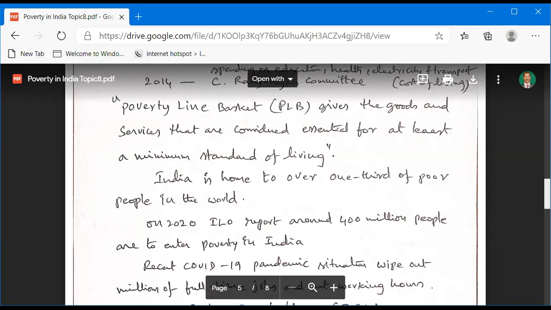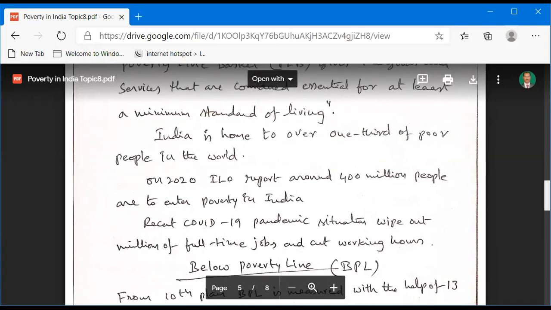And India is home to one third of the poor people in the world, according to world reports. Every third poor person in the world is living in our country.